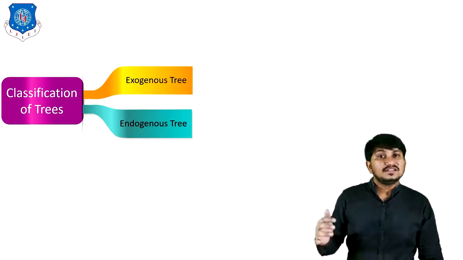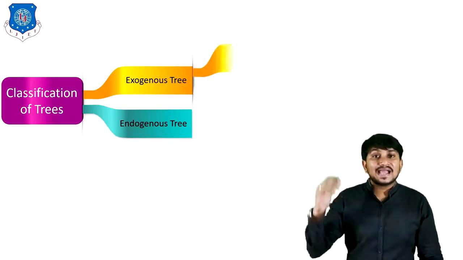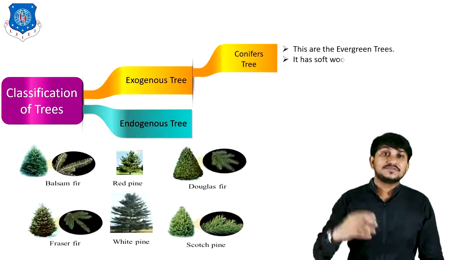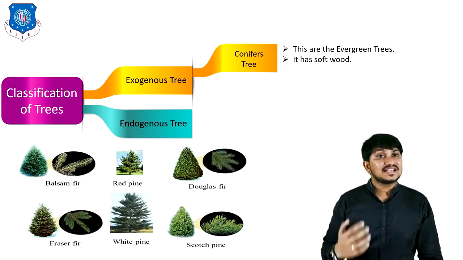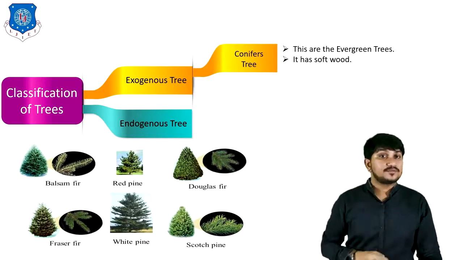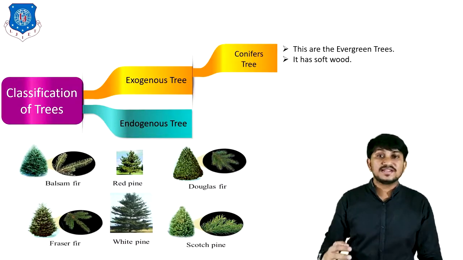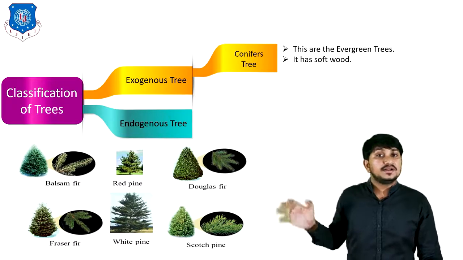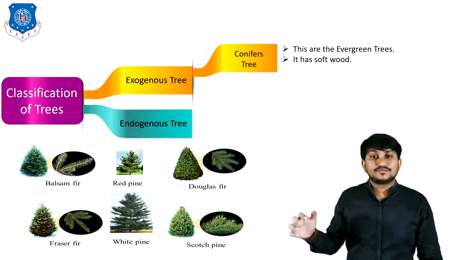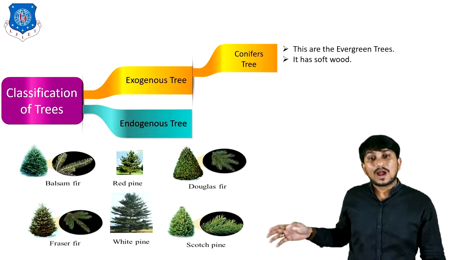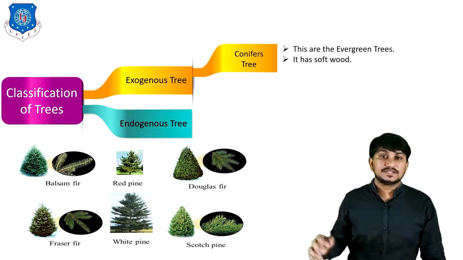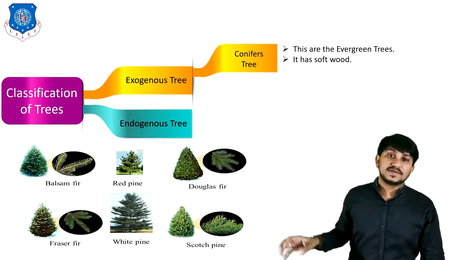Now let's discuss the types of exogenous trees. First is coniferous trees. These trees are called evergreen trees. They have soft wood. Examples of coniferous trees are balsam fir, red pine, Douglas fir, Ferrous fir, white pine, Scotch pine, etc. These are called evergreen trees.